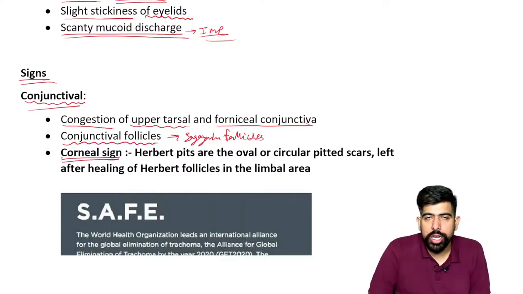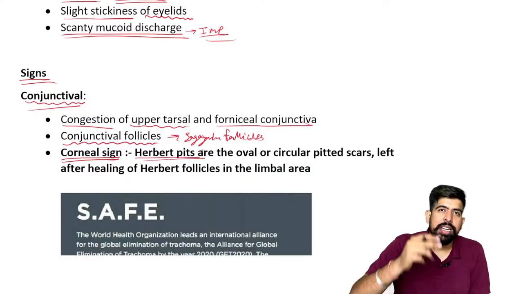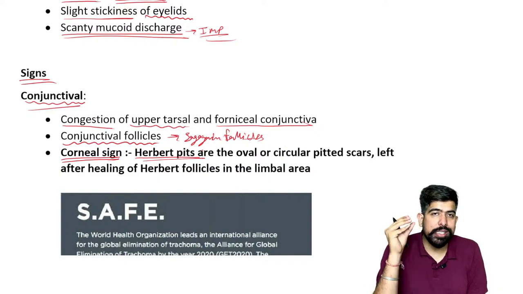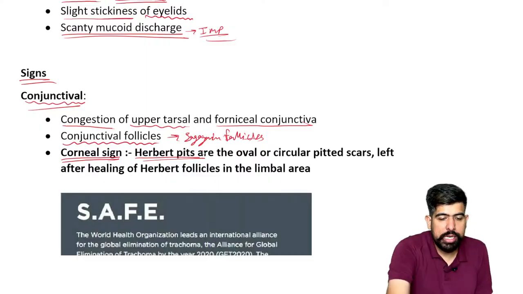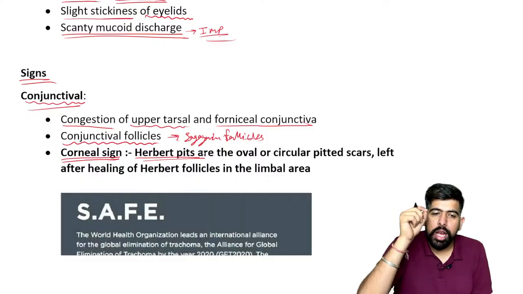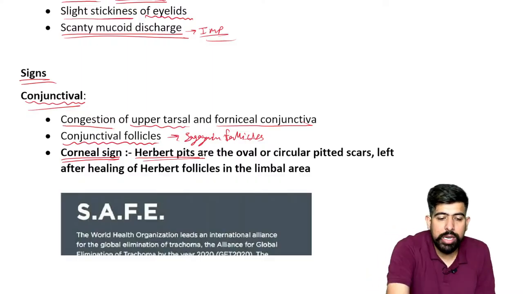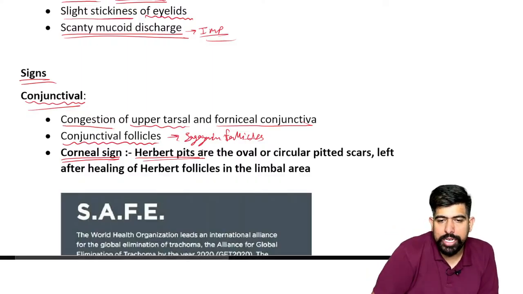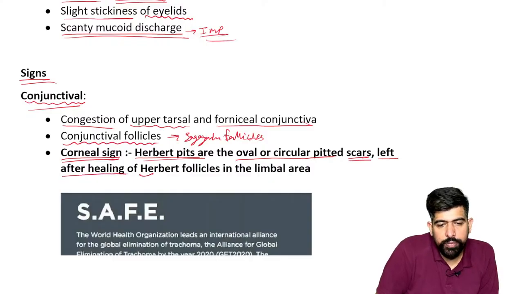What will be seen over the cornea? On the cornea, there are Herbert's pits. What is the meaning of pit? It is a pitting sign. So what is happening? These follicles over the tarsal conjunctiva are hitting over the cornea, and due to this there is a small pitting depression, oval and circular pitted scars, which are left after the healing of Herbert's follicles in the limbal area.